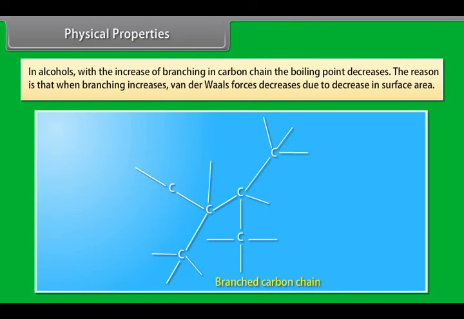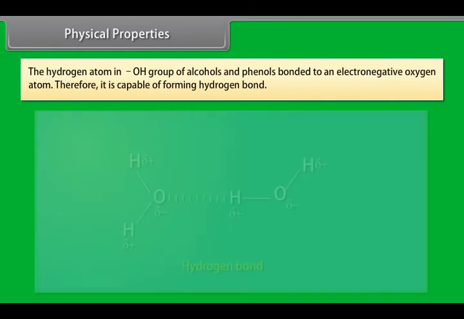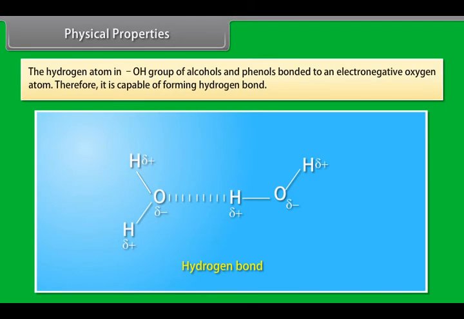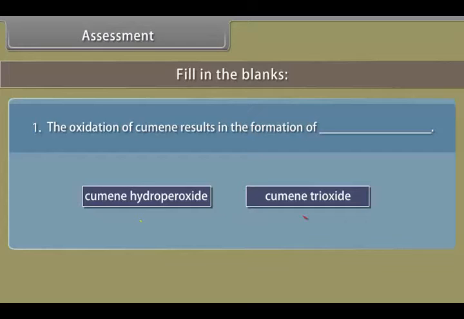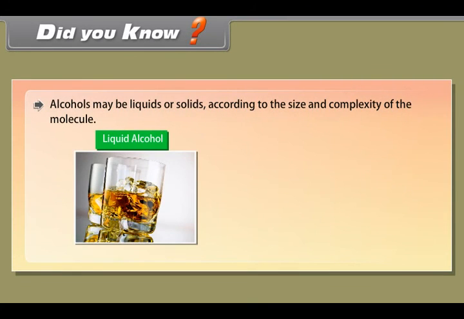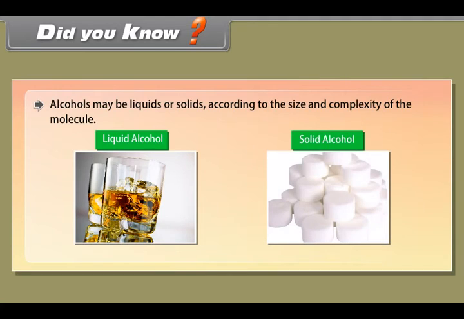Preparation of phenols. From haloarenes. Heating chlorobenzene with concentrated sodium hydroxide solution at 300 degrees Celsius and 300 atmospheric pressure results in the formation of sodium salt of phenol, which in acidic medium liberates free phenol. Chlorobenzene with NaOH gives sodium phenoxide, and then by providing some acidic medium, it gives phenol.